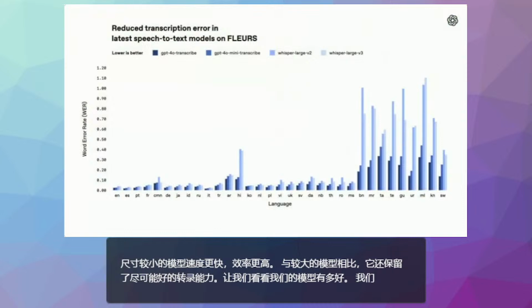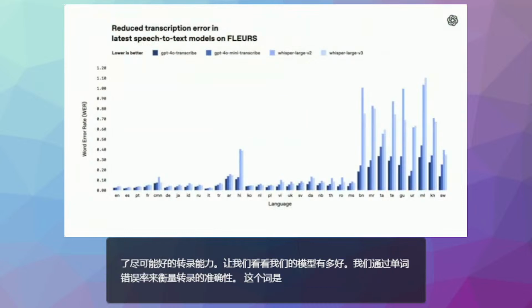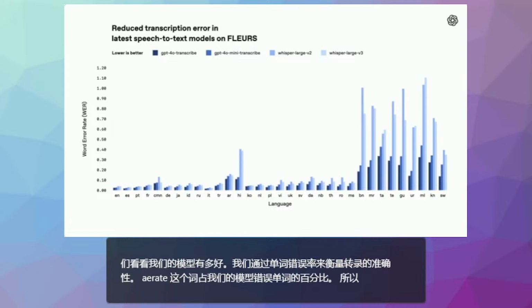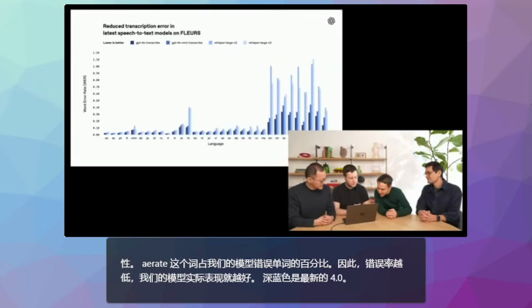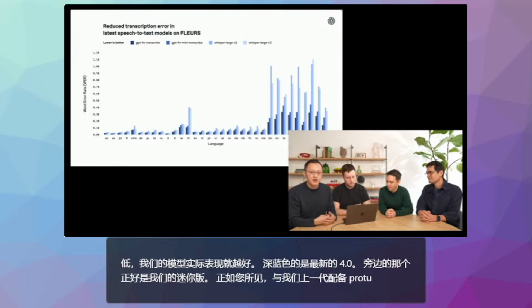Let's see how good our models are. We measure the accuracy of our transcription by word error rate. The word error rate is the percentage of words that our model gets wrong. So of course, the lower the word error rate, the higher our model actually performs. And then the dark blue is the newest 4o, and the one beside it is 4o Mini. Exactly. As you can see, compared to our previous generation models, Whisper 2 and Whisper 3, our newest model performs better on almost every single language we tested across the board. Nice. That's awesome. Very cool.